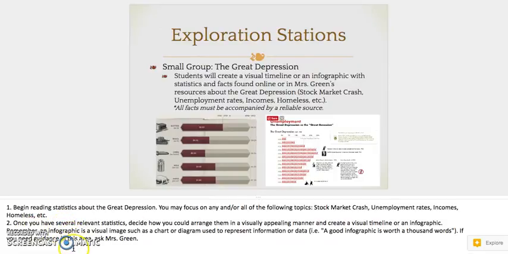Once you have several relevant statistics, decide how you could arrange them in a visually appealing manner and create a visual timeline or an infographic. Remember, an infographic is a visual image, such as a chart or diagram, used to represent information or data. Here are a couple of examples. You can tell they're very simple but yet very eye-catching. They share information on grocery prices at the time of the Great Depression in a visually appealing but yet easy to read and easy to understand fashion.